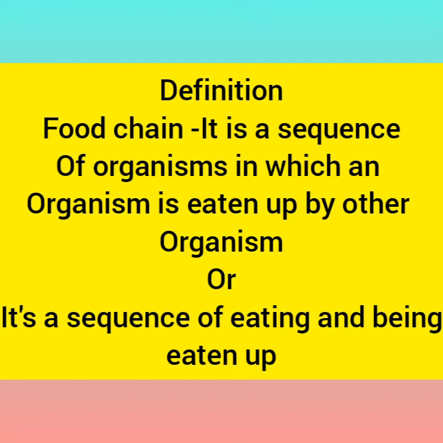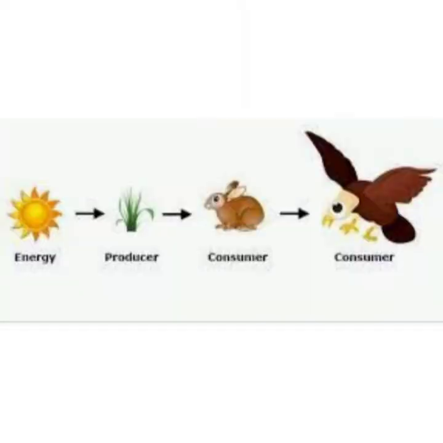Food chain is a sequence in which an organism is eaten up by the other organism, or it is a sequence of eating and being eaten up. You can understand this definition with the help of this diagram. You can see in this picture that it is a sequence of different organisms, and each organism is eating the next organism. For example, rabbit is eating the grass and the hawk is eating the rabbit.